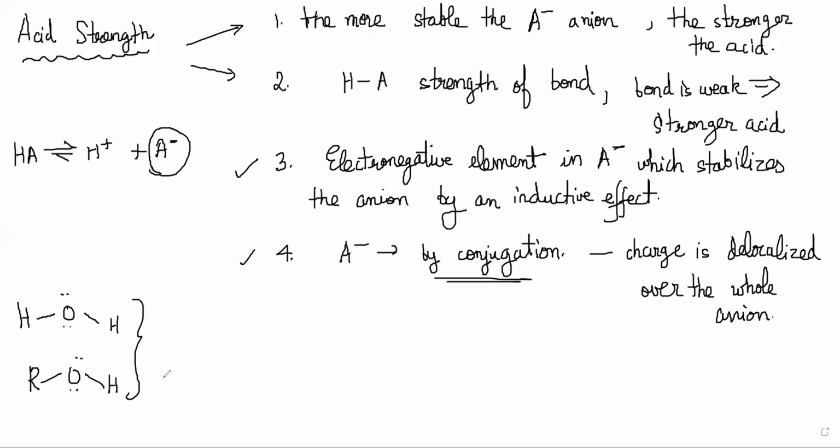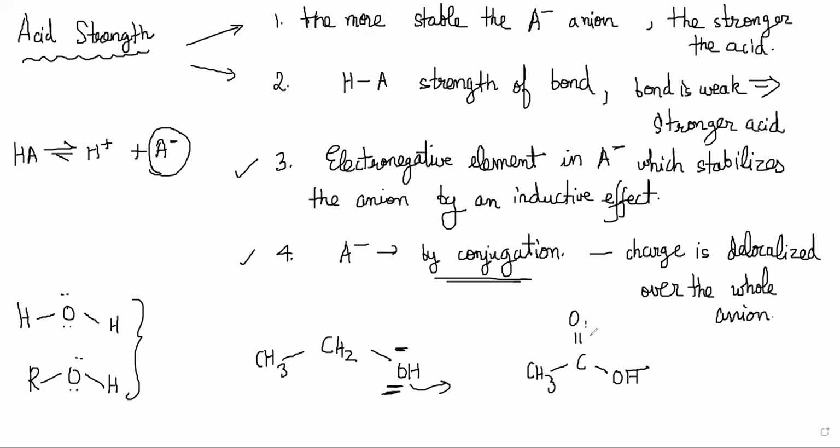So what is he comparing? What are the two molecules he's comparing? One molecule is CH3CH2OH, which is an alcohol, and the other molecule is CH3C(=O)OH. The only difference is that there is a double bond O here, and there were two hydrogens here. Now, in the alcohol, the charge would have been only on that one O when it loses a proton.